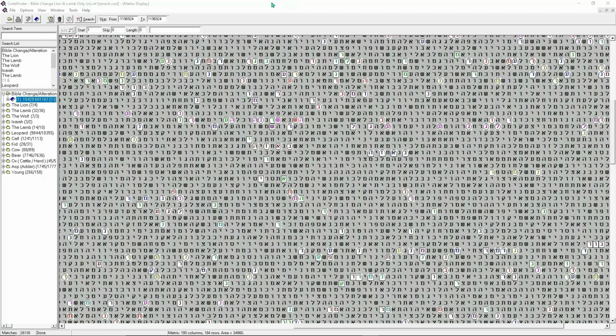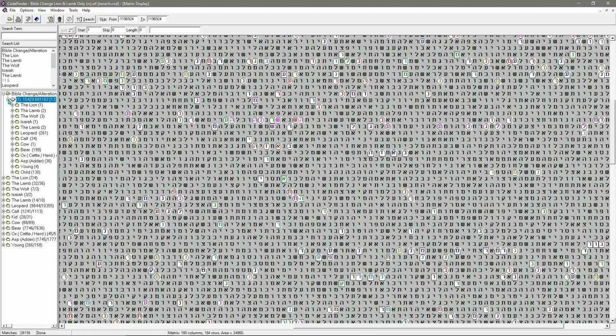Alright, welcome back everyone. So here we have the matrix, a little bit more cluttered with all these because I've put the words in and already searched for them. So we have the lion, the lamb, the wolf, Isaiah, and the lamb again. And then I've put the new search terms in we're going to look for from it, like Isaiah 11:6 that I showed you from the verse. So we've got leopard, calf, cow, bear, ox or cattle or herd, asp or the adder, and young child.